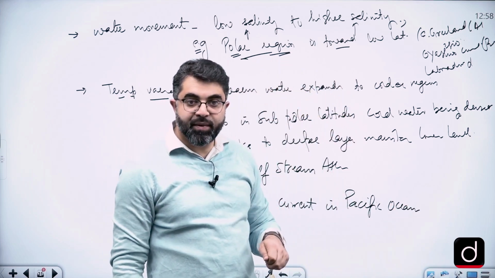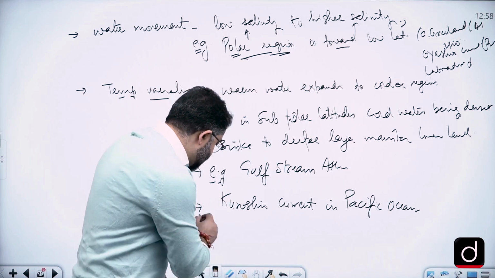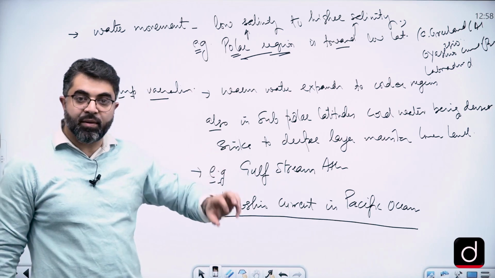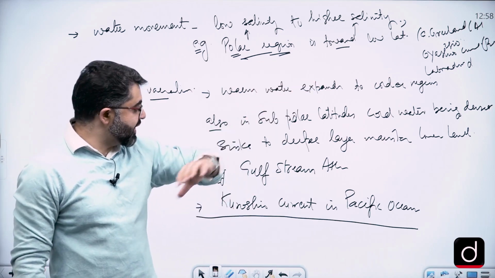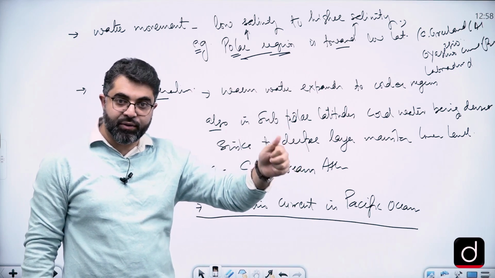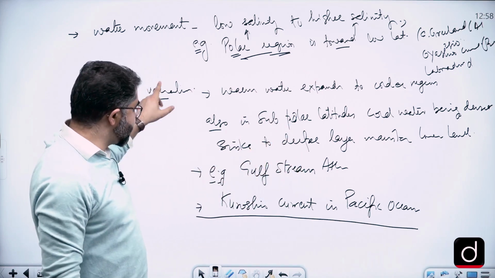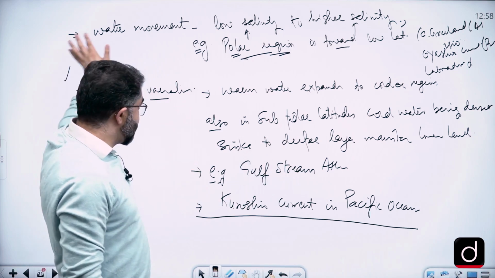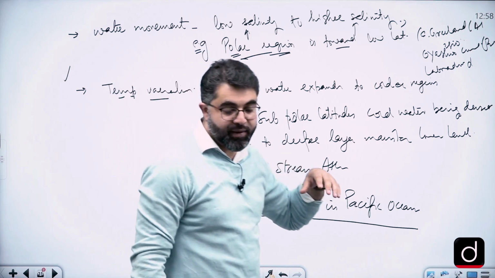Kuroshio current in Pacific Ocean. These are because of the temperature difference between tropical areas and subpolar regions. So the water movement happens from these low latitudes to the high latitudes because of this temperature difference. So that is how we can relate to this movement.